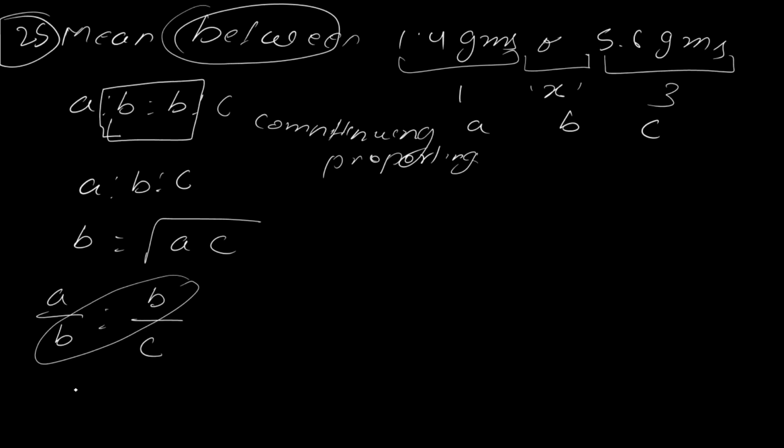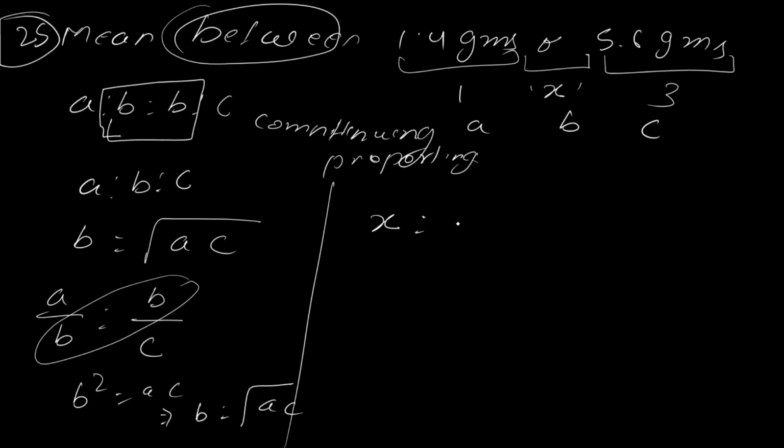Now tell me, b square equals ac. If you have to remove the square, then what do you have to do? b equal to root ac. That's all. This is only deriving the formula. Now you tell me, in this form, what will be the answer? 1.4 multiplied by 5.6. Right?